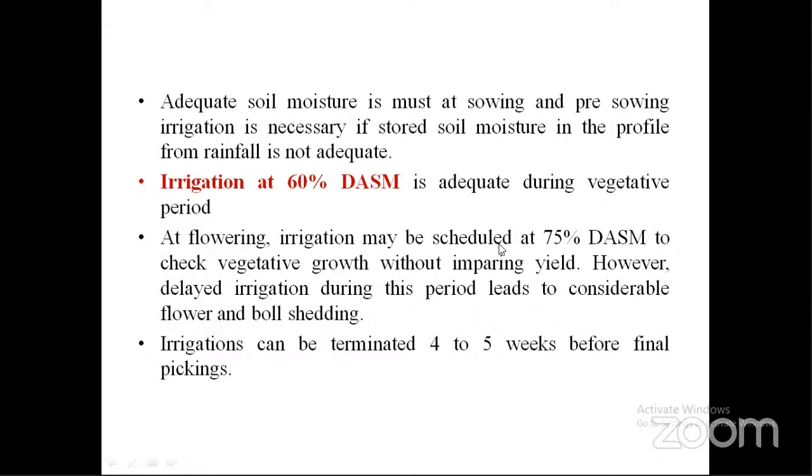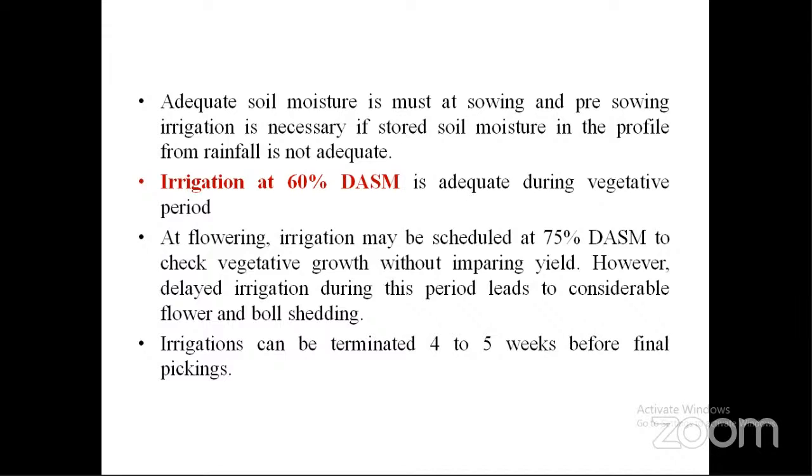So we can go for a slightly late irrigation so that vegetative growth will be reduced, because as an indeterminate crop, vegetative growth continues to around 100 or 120 days. Generally, cereals are determinate crops. At 60 or 70 days after sowing, their vegetative growth will be stopped.